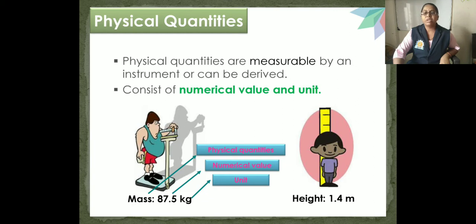For example, if you have to measure the length of a stick, length is a physical quantity. If you have to measure mass, then mass is the physical quantity. If you have to measure the volume of water, volume is the physical quantity. So mass, weight, distance, speed, temperature, volume are called physical quantities.